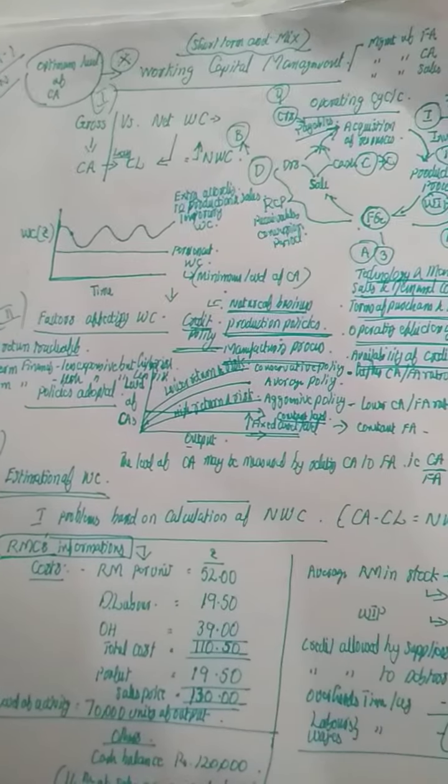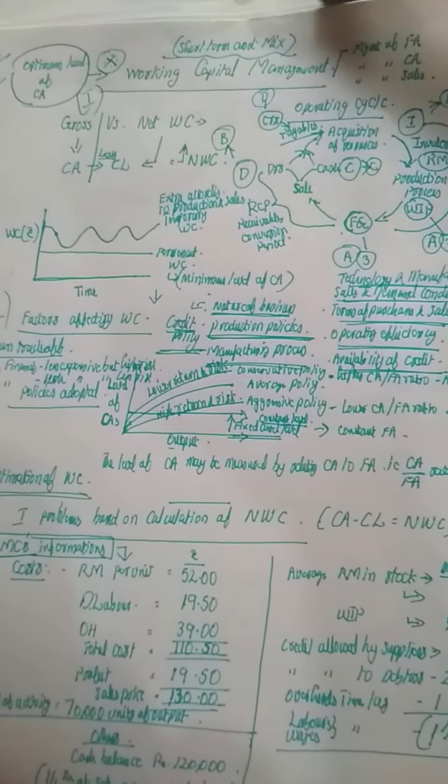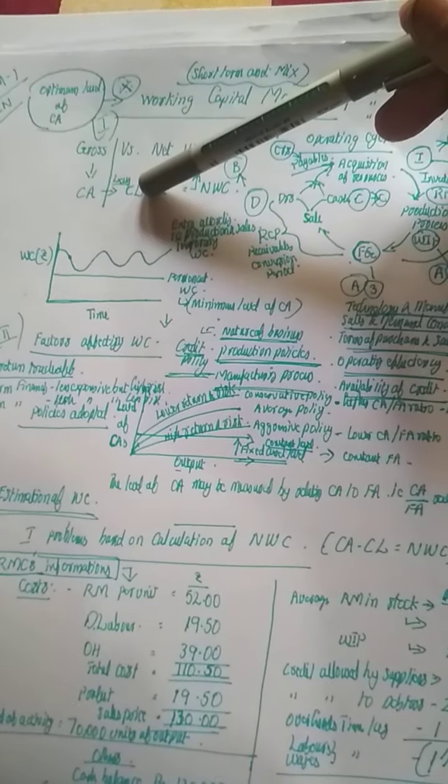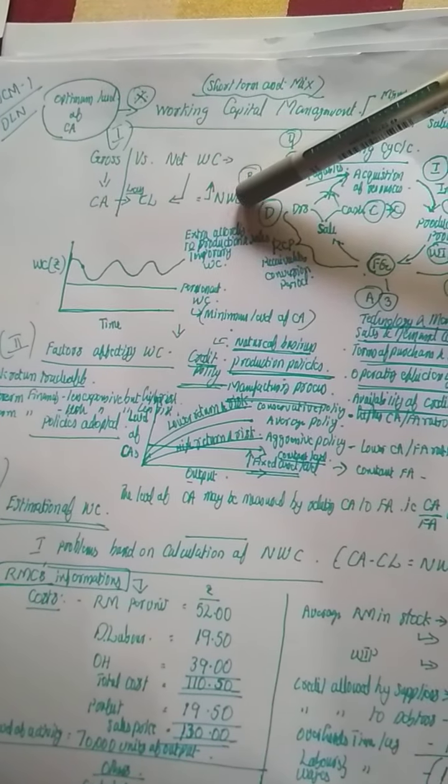You all had studied working capital. What is working capital? Current assets minus current liability is working capital.